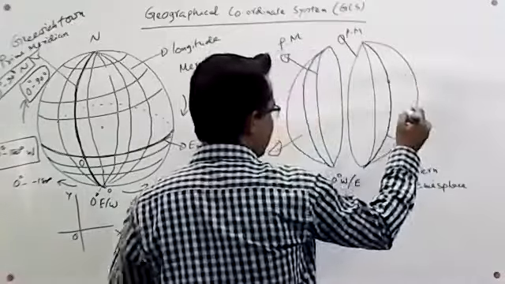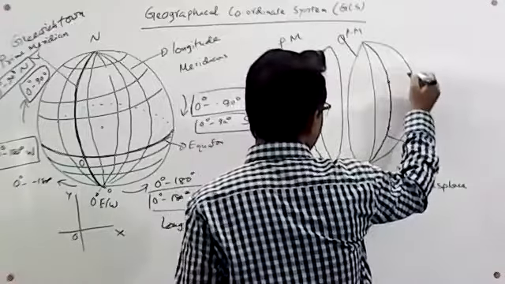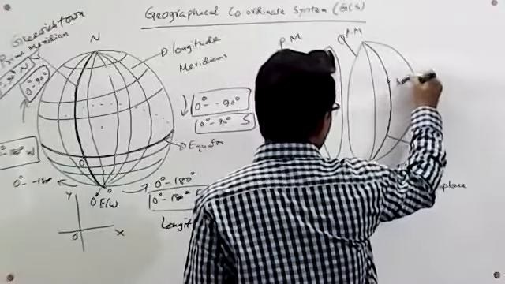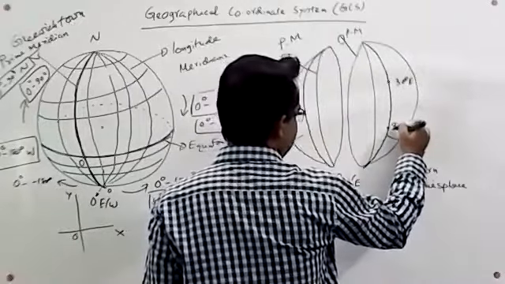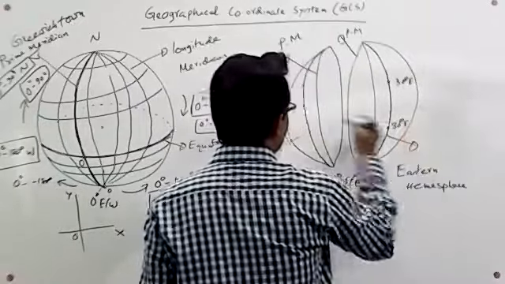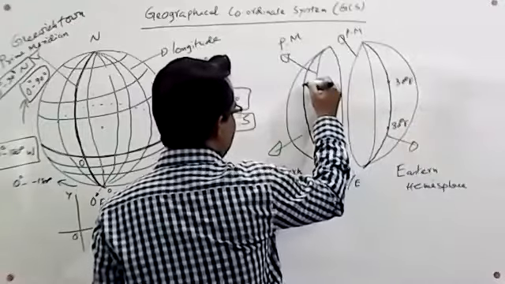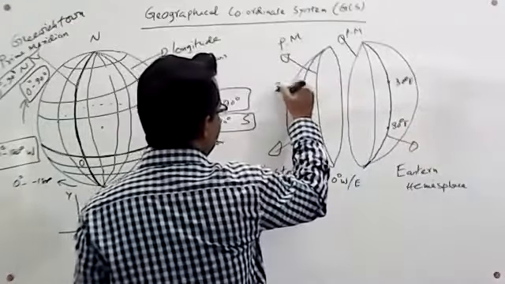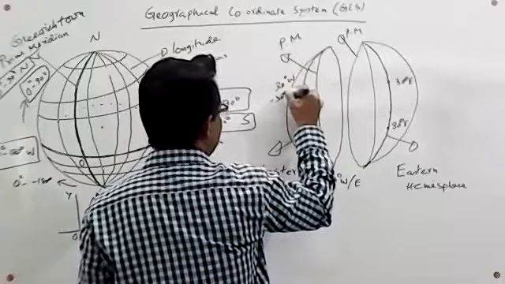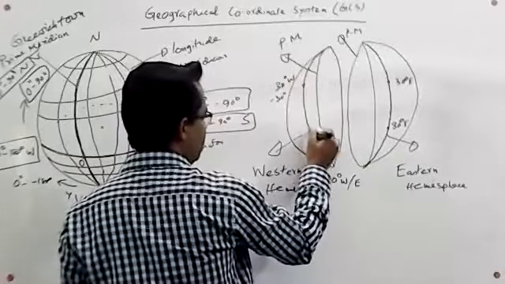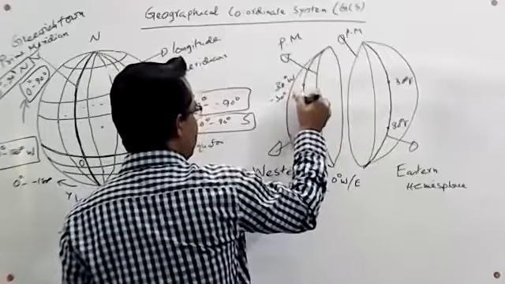This point indicates 30 degree east. And this point indicates 30 degree west, or minus 30 degree. And this point also indicates 30 degree west.